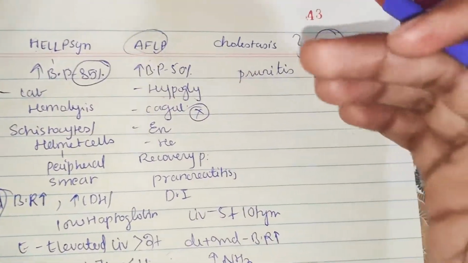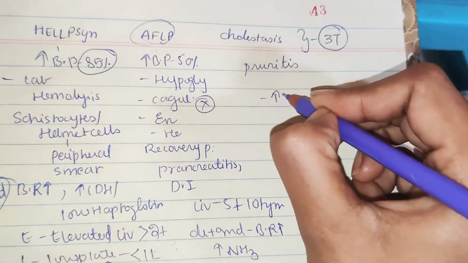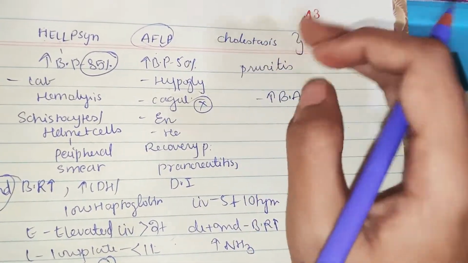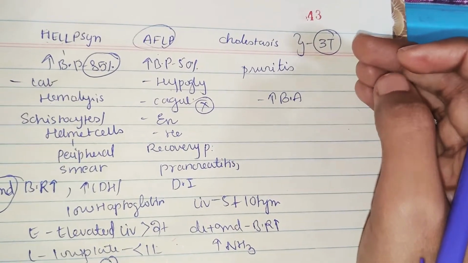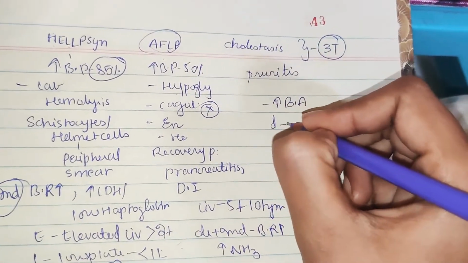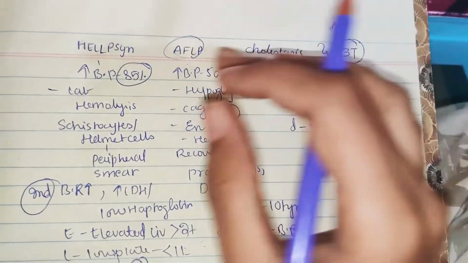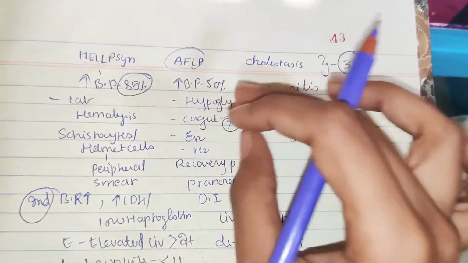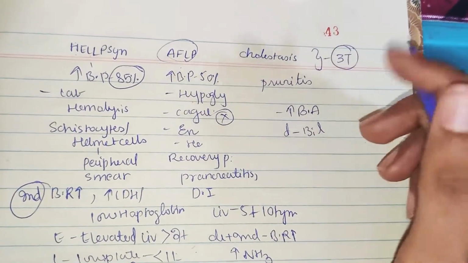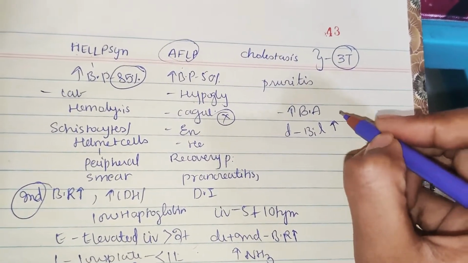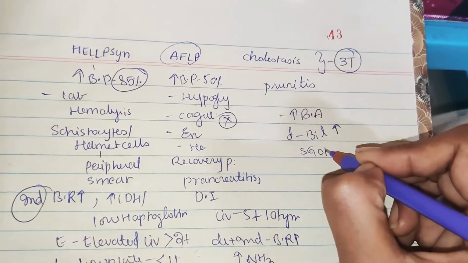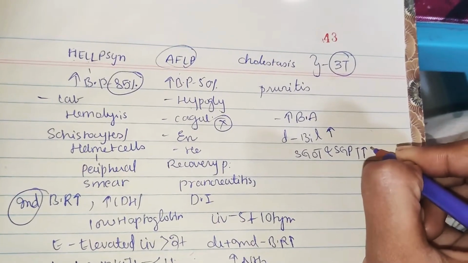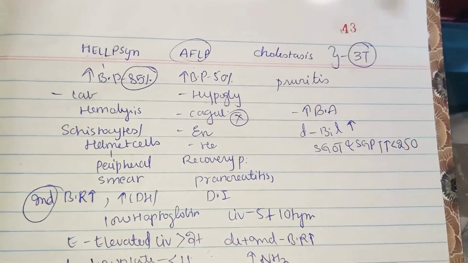Now coming to cholestasis. In cholestasis also bile acids are increased, already we know, because the cholestasis in the word itself, there is blocking of bile flow, and direct bilirubin is raised here. So in HELLP syndrome, indirect bilirubin is raised. In acute fatty liver, both direct and indirect. In cholestasis, direct bilirubin is raised. And here SGOT and SGPT are also raised, less than 250 international units.